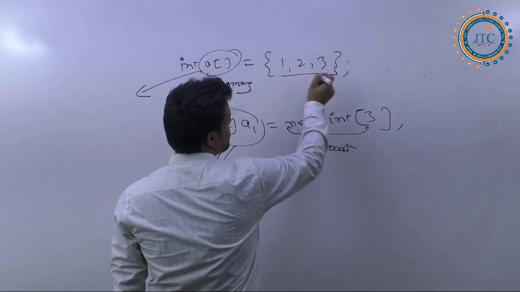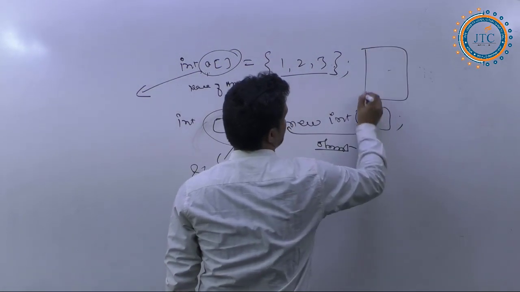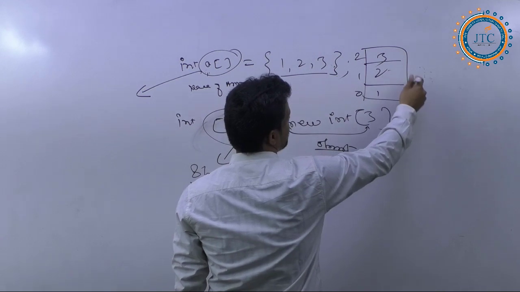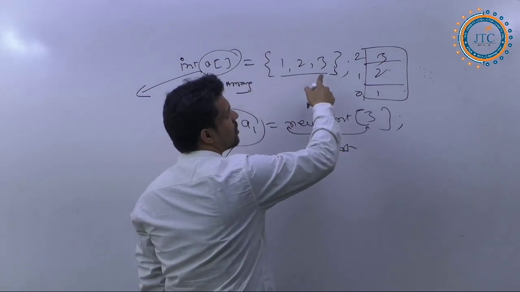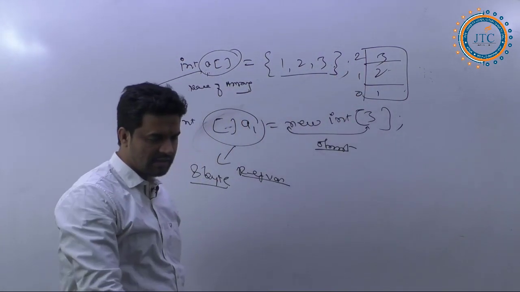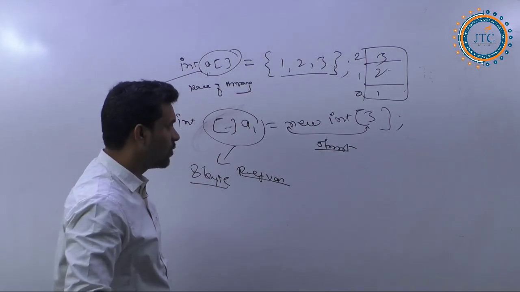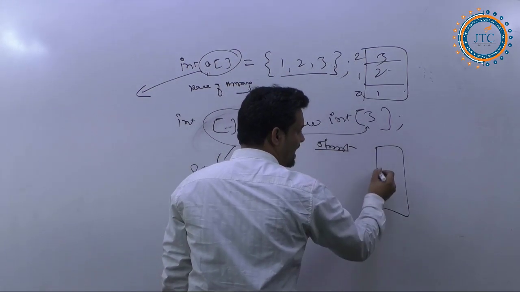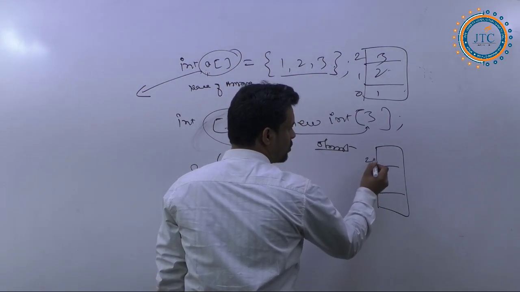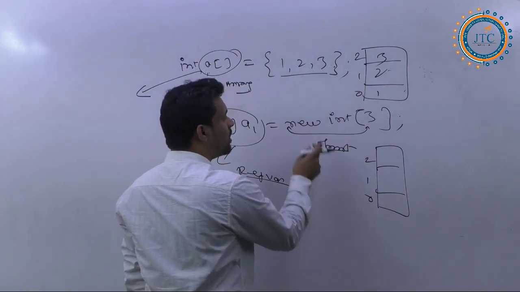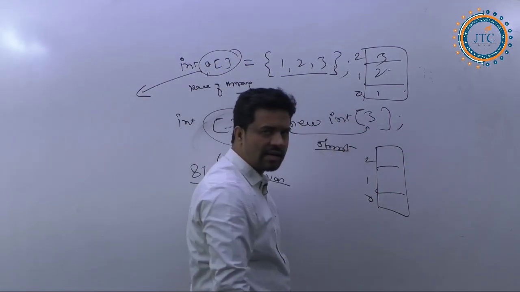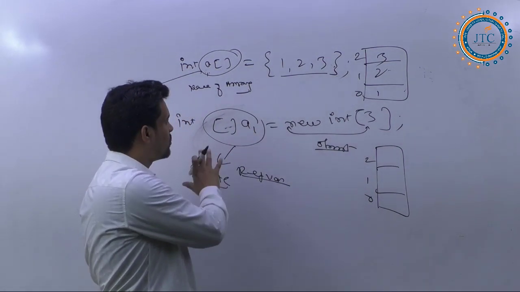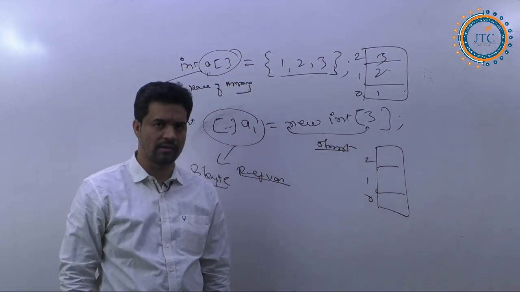At the same time, the number of elements you have given here, that only is going to be the length of the array. Remember it, 0, 1, 2, and 3. That is only the length of the array, and corresponding values you have assigned inside this. Now here, when you have written 3, this 3 is going to be only the length of the array, 0, 1, 2. This is the length of the array, right? Later on you can provide the values inside the corresponding array. Fine? So here basically you would have got some difference.